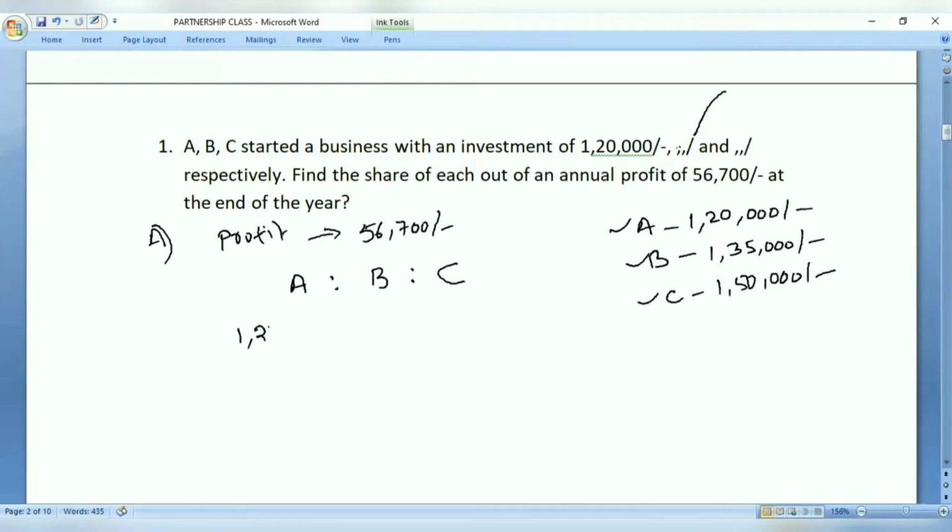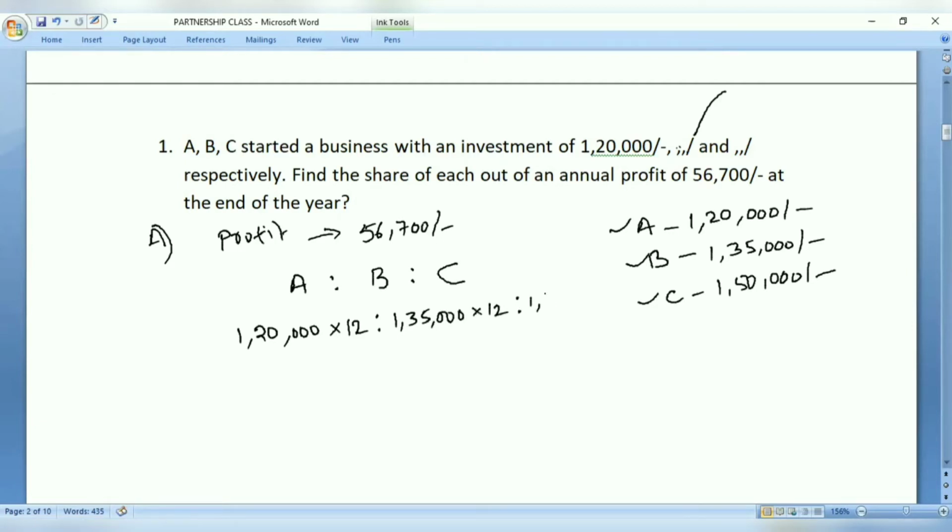Now, as per the concept that we know, 1,20,000 invested by A for a period of 12 months. Generally, they have not mentioned, but at the end of the year, they are saying, that's why I am taking 12 months as the time duration. Now, the amount invested by B is 1,35,000 and he also invested for the whole time.